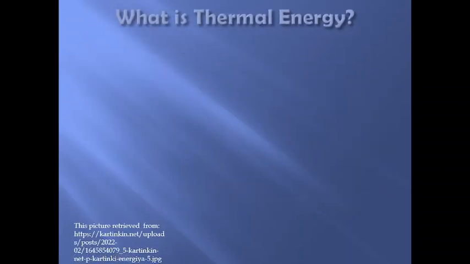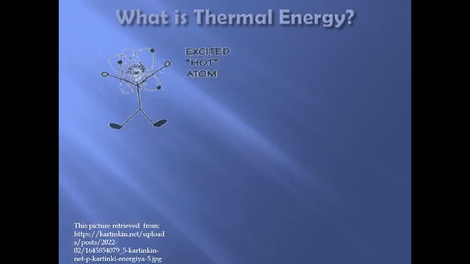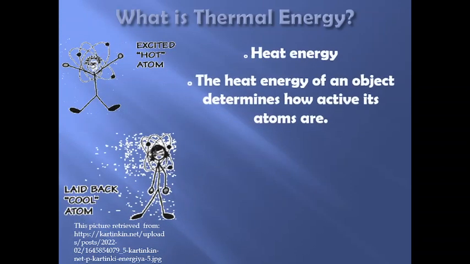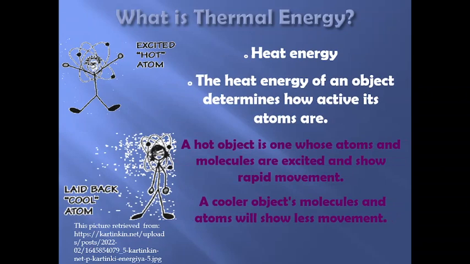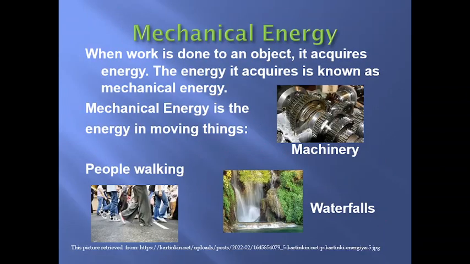Guys, what is thermal energy? Do you know? These are examples of our thermal energy. The heat energy of an object determines how active its atoms are. A hot object is one whose atoms or molecules are excited and have rapid movement. A cooler object's molecules or atoms will show less movement.